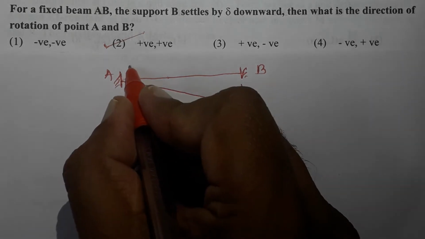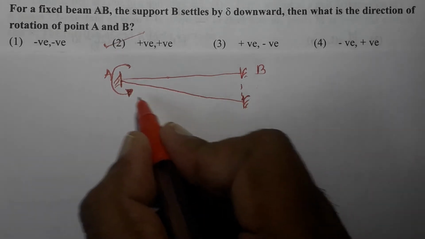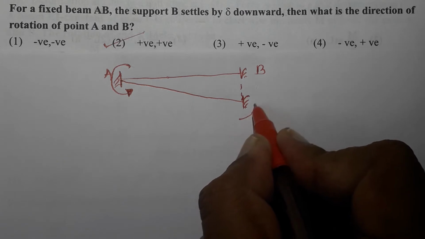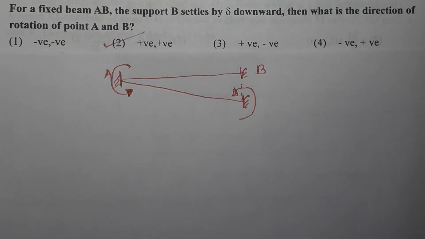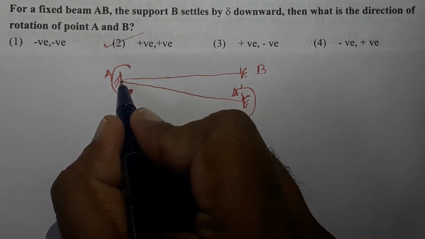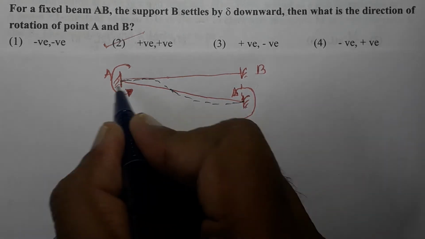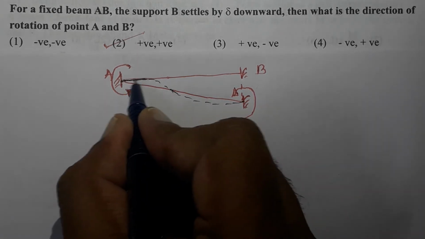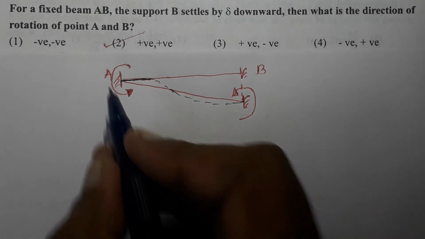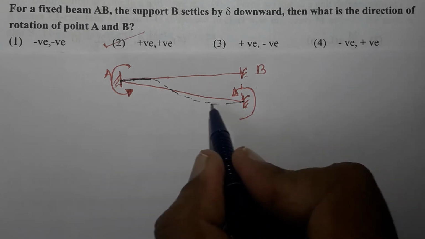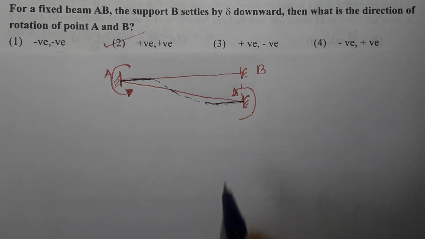What will happen is that there will be an anti-clockwise moment set at left end A, and again an anti-clockwise moment at right end B also. Because of these two moments, the beam will have a bending pattern of this type. Some part of the beam near the support A will be kept straight because of this anti-clockwise moment. And at the right end also, some part of the beam will remain straight, and thereafter the rest of the